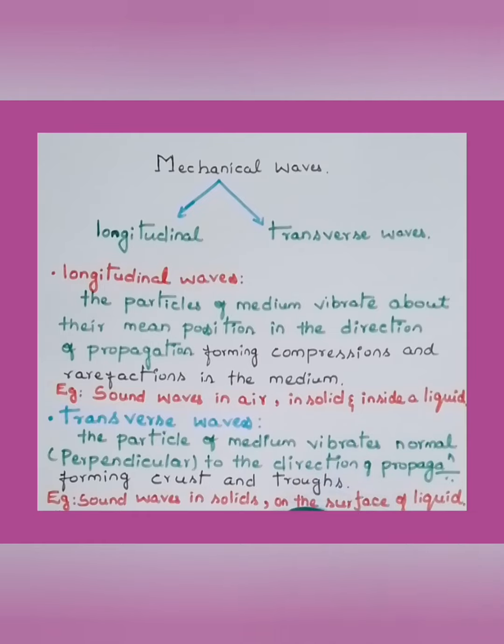Sound waves in solids are an example of transverse waves, and waves on the surface of a liquid are an example of transverse waves. But in case of longitudinal, it is sound waves in air, solid and inside the liquid. Here, it is the surface of the liquid only. Okay, so these are the types of mechanical waves and their respective examples.